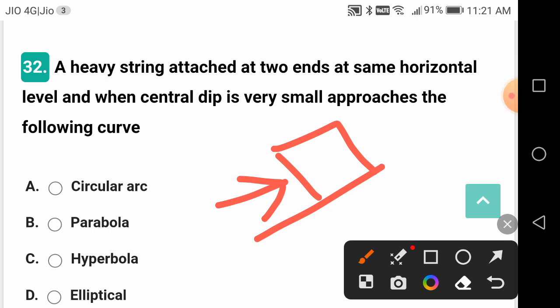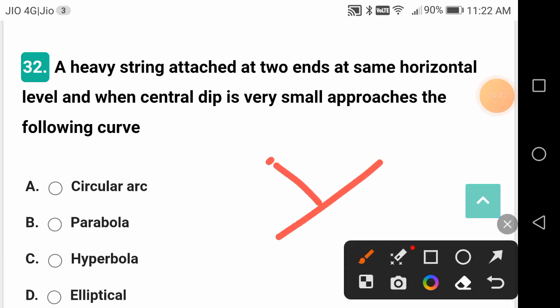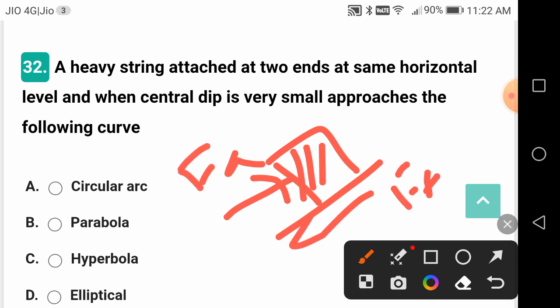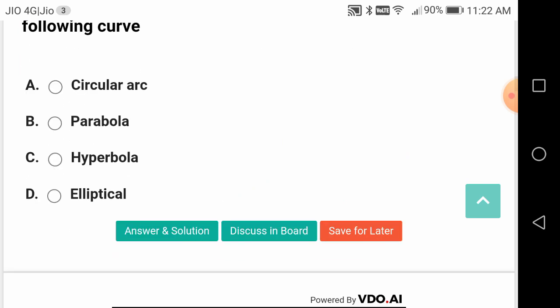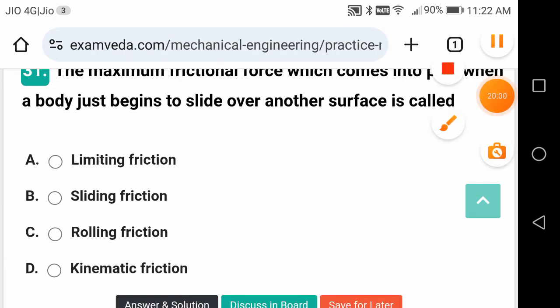At that point of position, the frictional force between the body and the surface on which it is lying is called the limiting friction. But when the body is already set into motion, that is called dynamic friction. So what is the correct answer here? A, limiting friction.